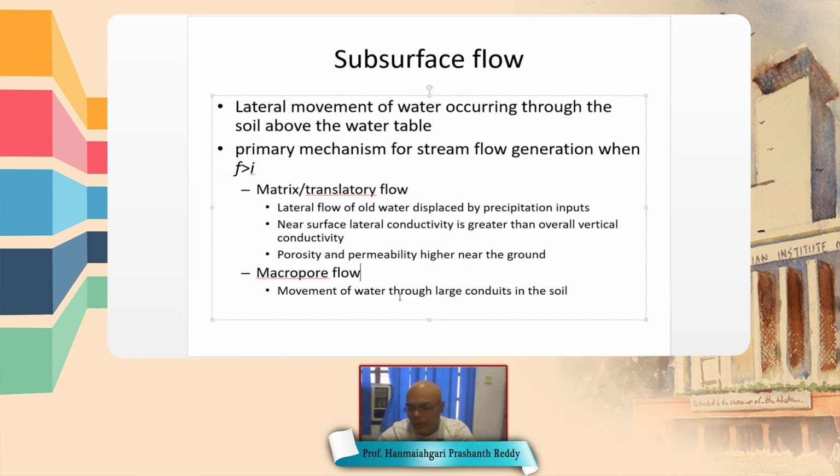So water flows through those conduits, and the velocity will be higher because of the larger pores, and they're interconnected very well, kind of forming a pipe. So velocity is quite high, and it returns back to the surface quickly. We can call it subsurface flow.